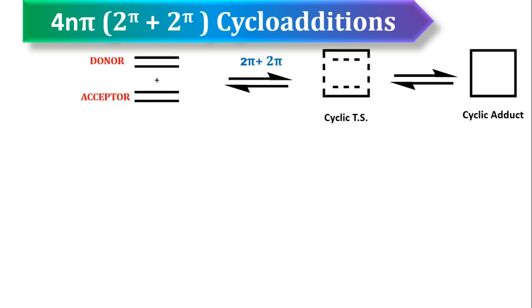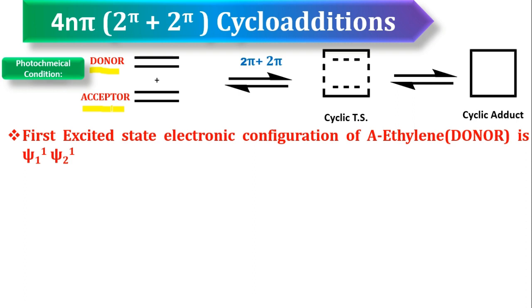Now let's select photochemical condition. So in photochemical condition friends, this is the donor, so you have to select HOMO from donor and again you have to select LUMO from acceptor. So for that, write first excited state electronic configuration of donor ethylene. So Psi1 1, Psi2 1. So therefore HOMO is obviously Psi2. So first excited state HOMO of donor is Psi2.